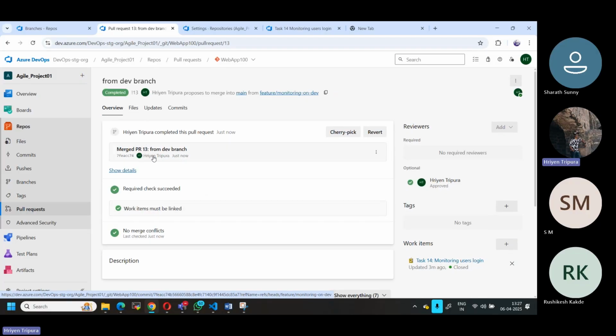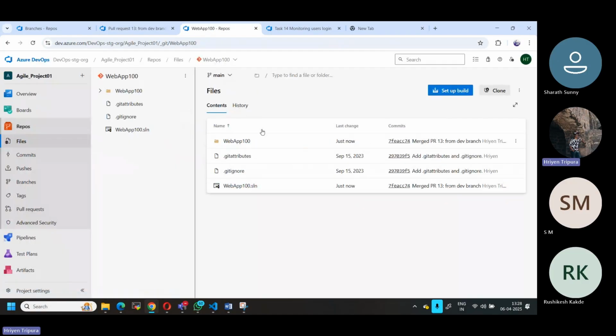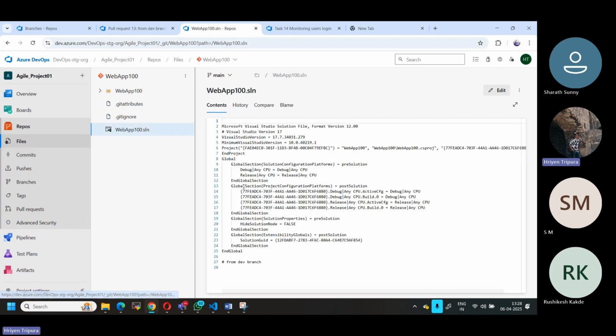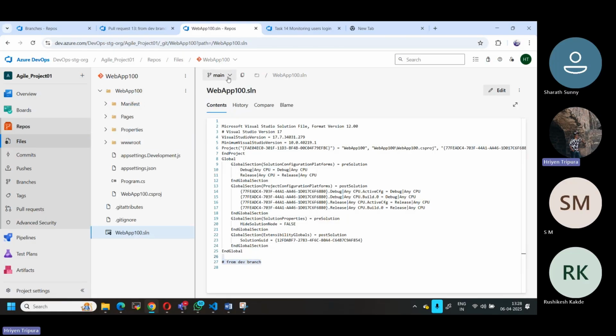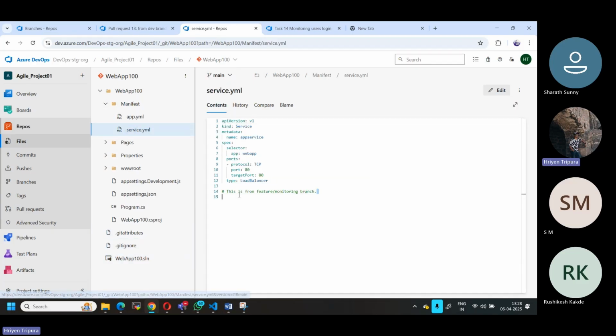Now whatever changes happen, cherry pick. That's why you can use a cherry pick also. Now, if you go to the main branch right now, if you refresh the page, this is where we have modified, right? These changes you can also see from the dev branch. And also if you go inside, this is from the main branch. If you go under manifest something, we modified here, I can see this also from the dev branch, feature branch.